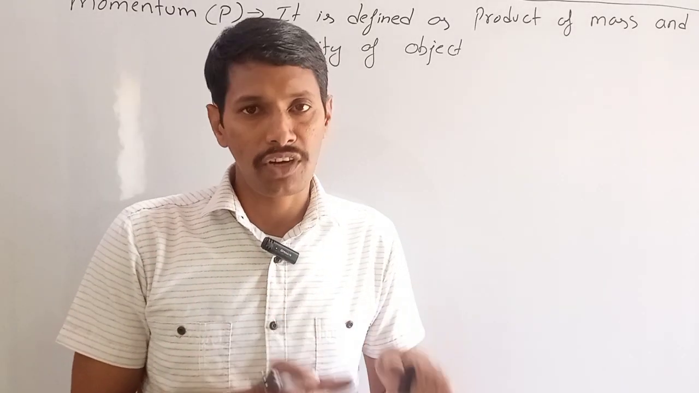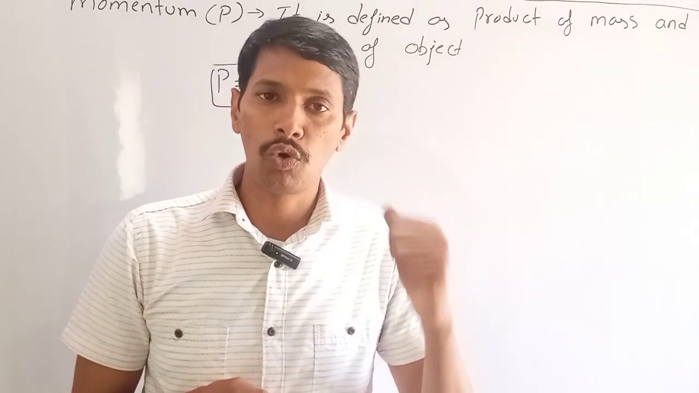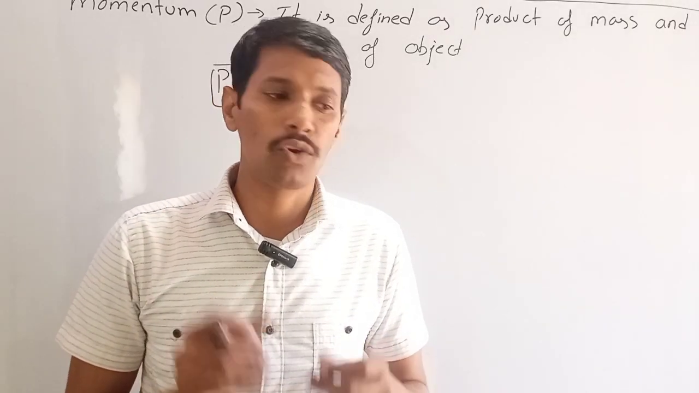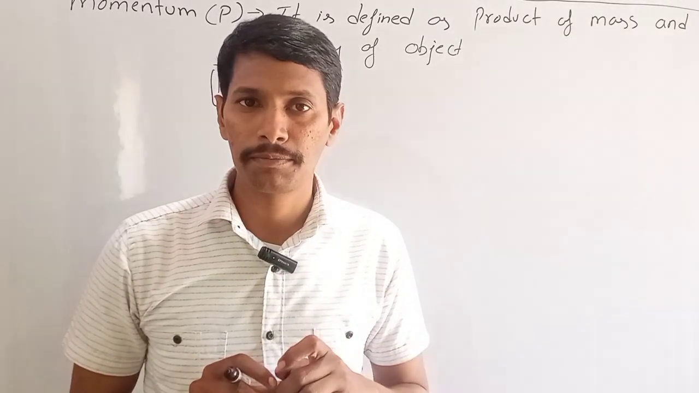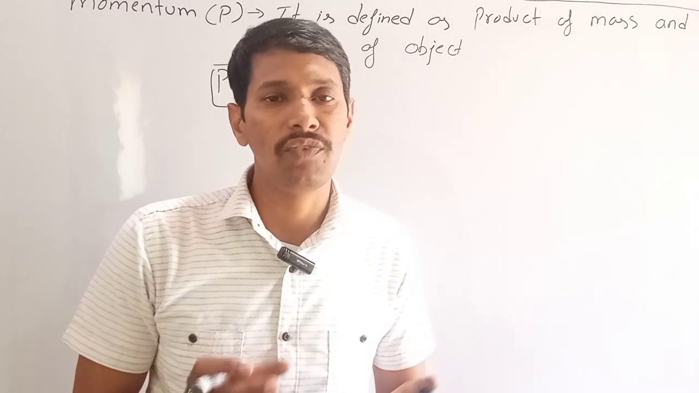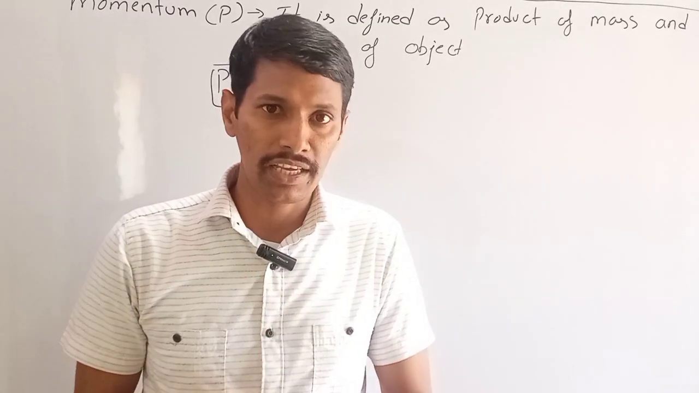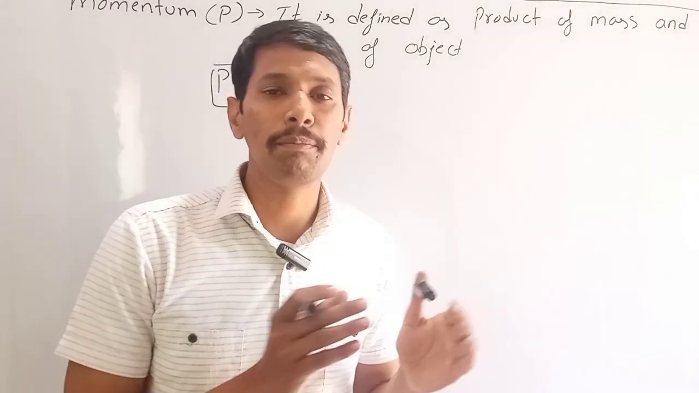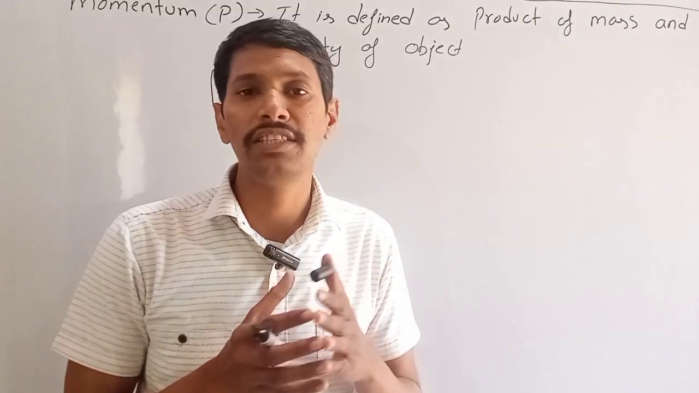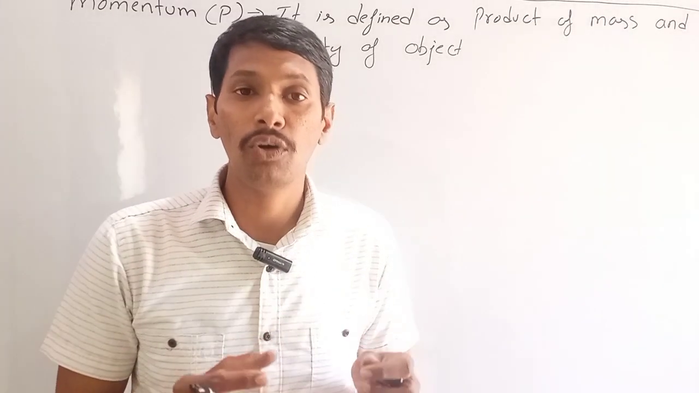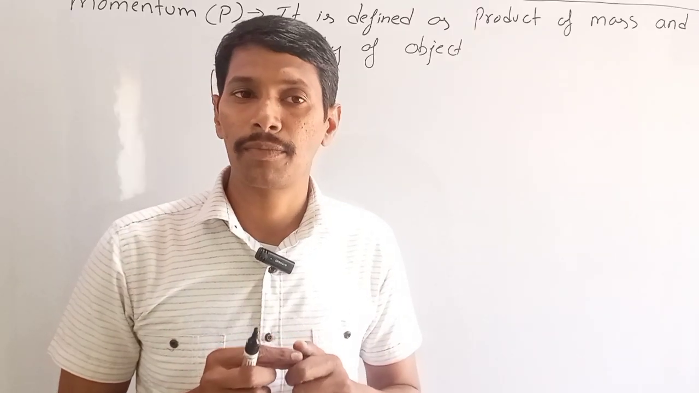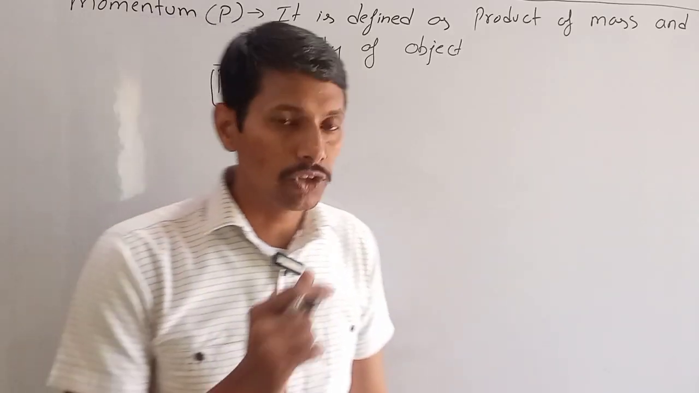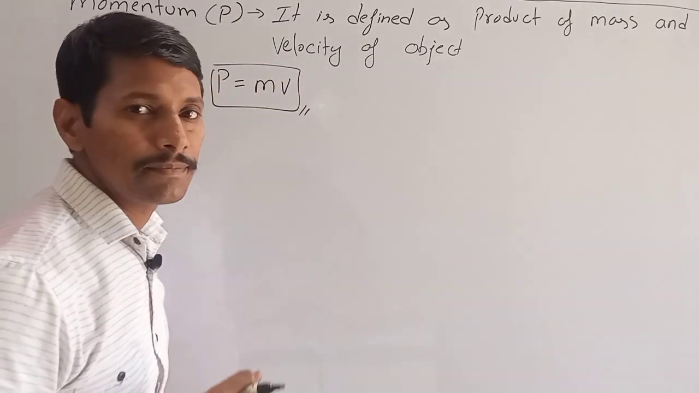But in spite of truck, if there is a cycle moving towards us with the same velocity 2 meters per second, it will be very easier for us to stop it with our bare hands because the momentum of the cycle is very less. Velocity of both cycle and truck is same, but mass of the cycle is very less in comparison to the mass of the truck. So it is very easy for us to stop the cycle because the momentum is very less. So momentum depends on both mass and velocity. And also momentum is a vector quantity.